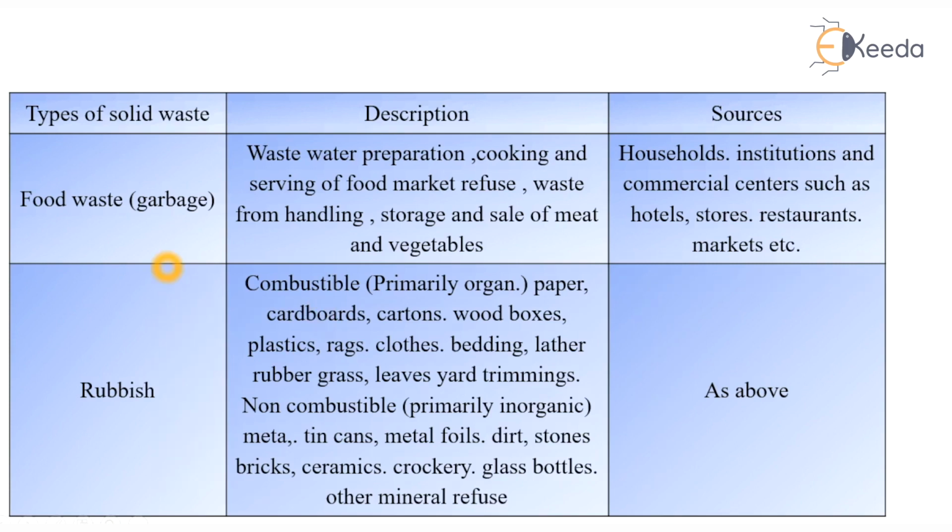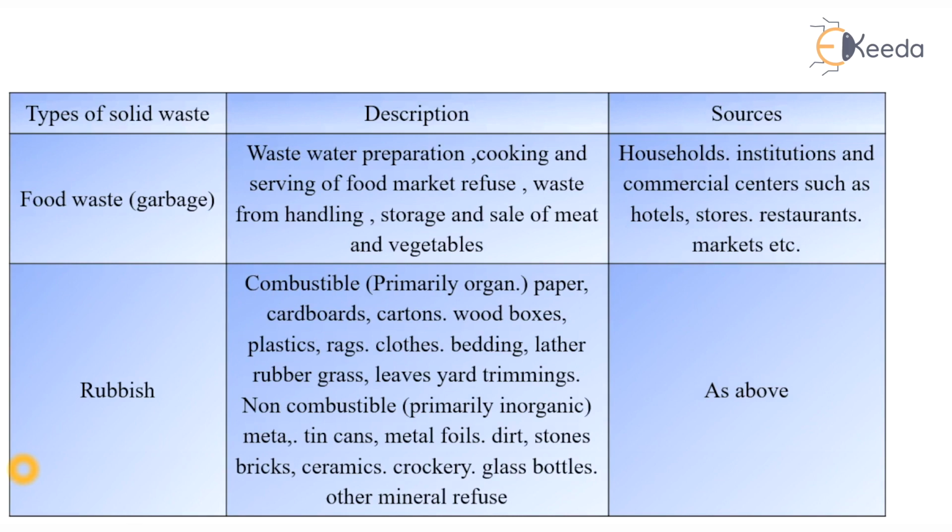First, we have already seen garbage. Garbage is waste from the preparation, cooking and serving of food, market refuse, and waste from handling, storage and sale of meat and vegetables. The sources of garbage or food waste are household, institutional and commercial activities such as hotels, stores, restaurants, markets, etc. Next is rubbish.